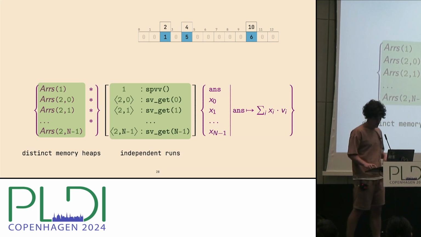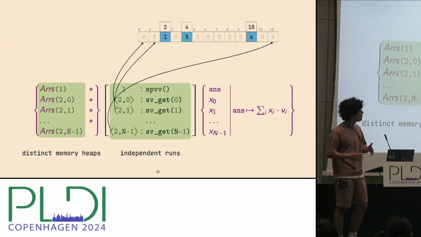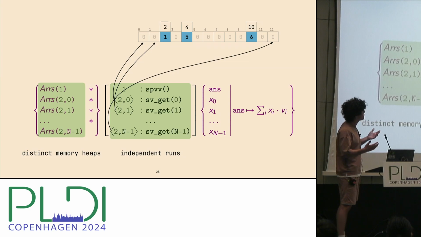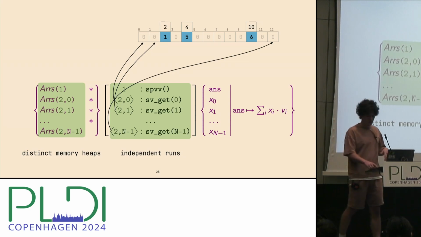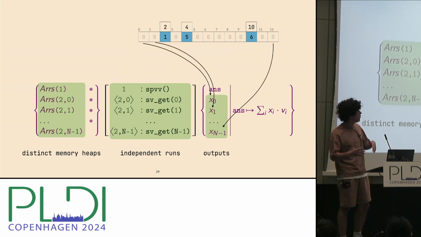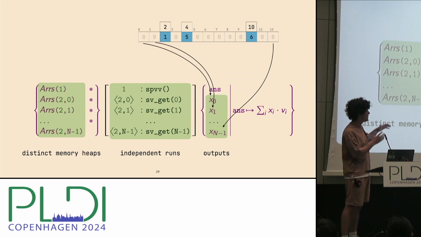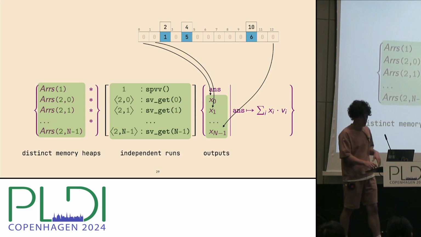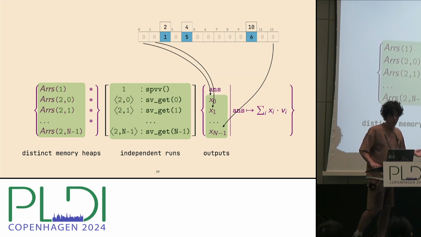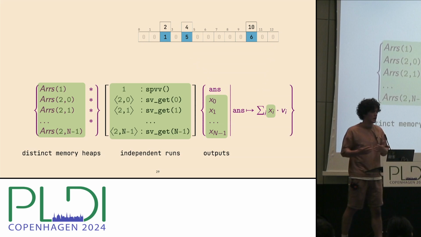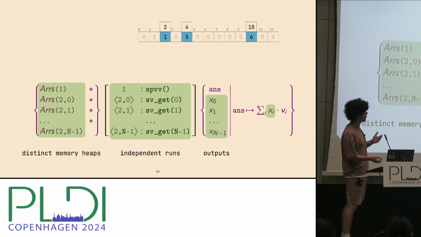Each getter will give you the corresponding value of the compressed vector, and then we bind all of them to a particular xi variable. Now we can use those xi variables to represent our vector x and specify the dot product.